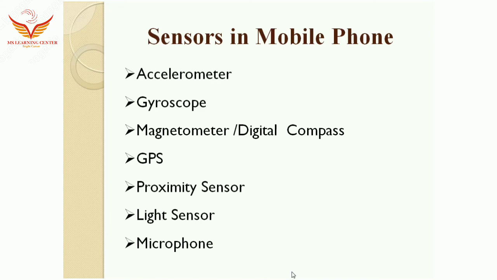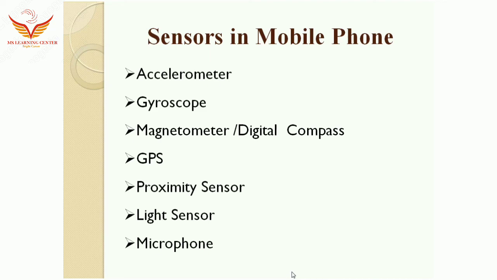Then the next sensor is the light sensor. To adjust the display brightness, the light sensor detects the level of lighting in the area. The next use of this sensor is adjusting the brightness of the display while saving battery power. So battery saving mode can be detected using a light sensor.